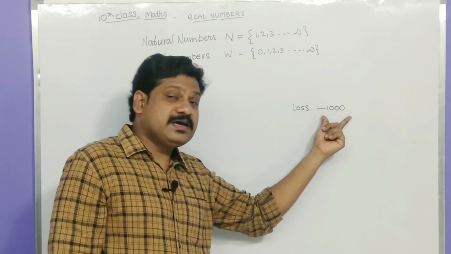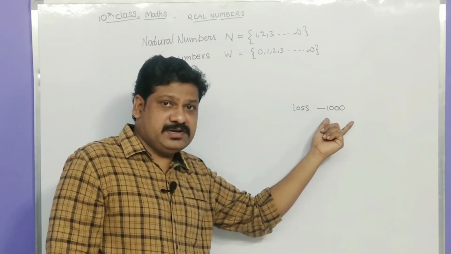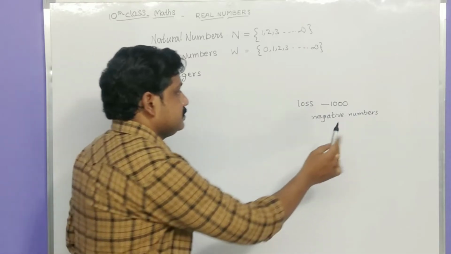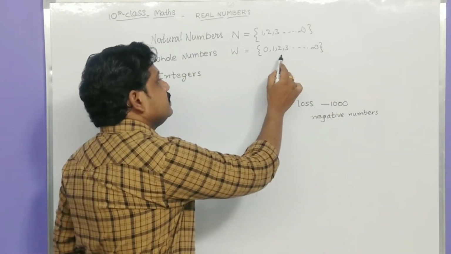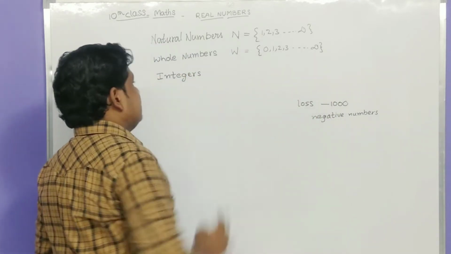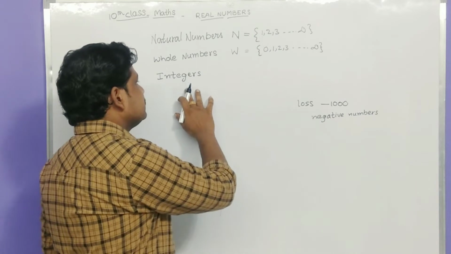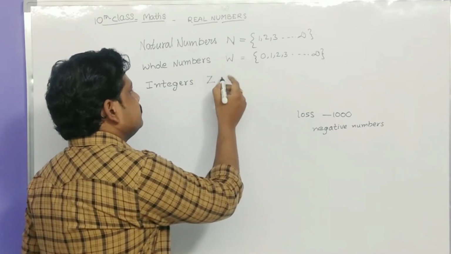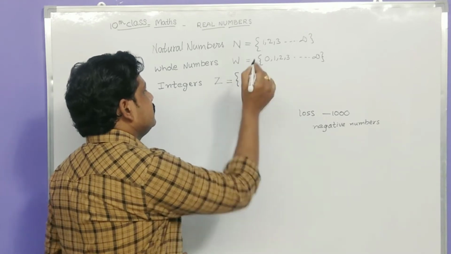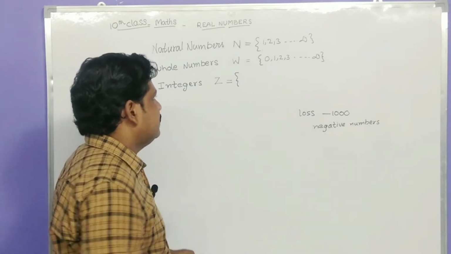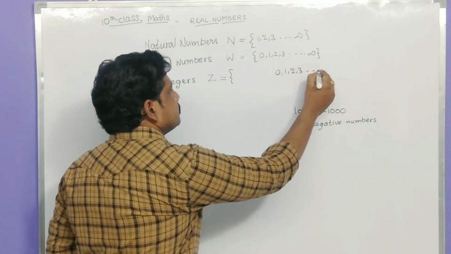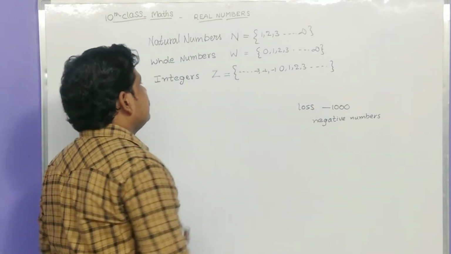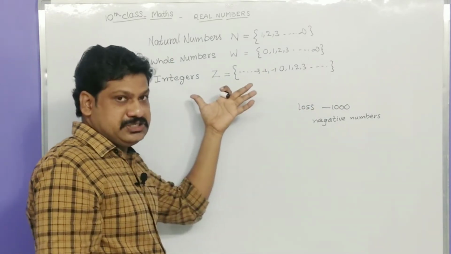These minus numbers are called negative numbers. These negative numbers along with the whole numbers are called integers, and integers are denoted by the letter Z. And this is the set of integers.